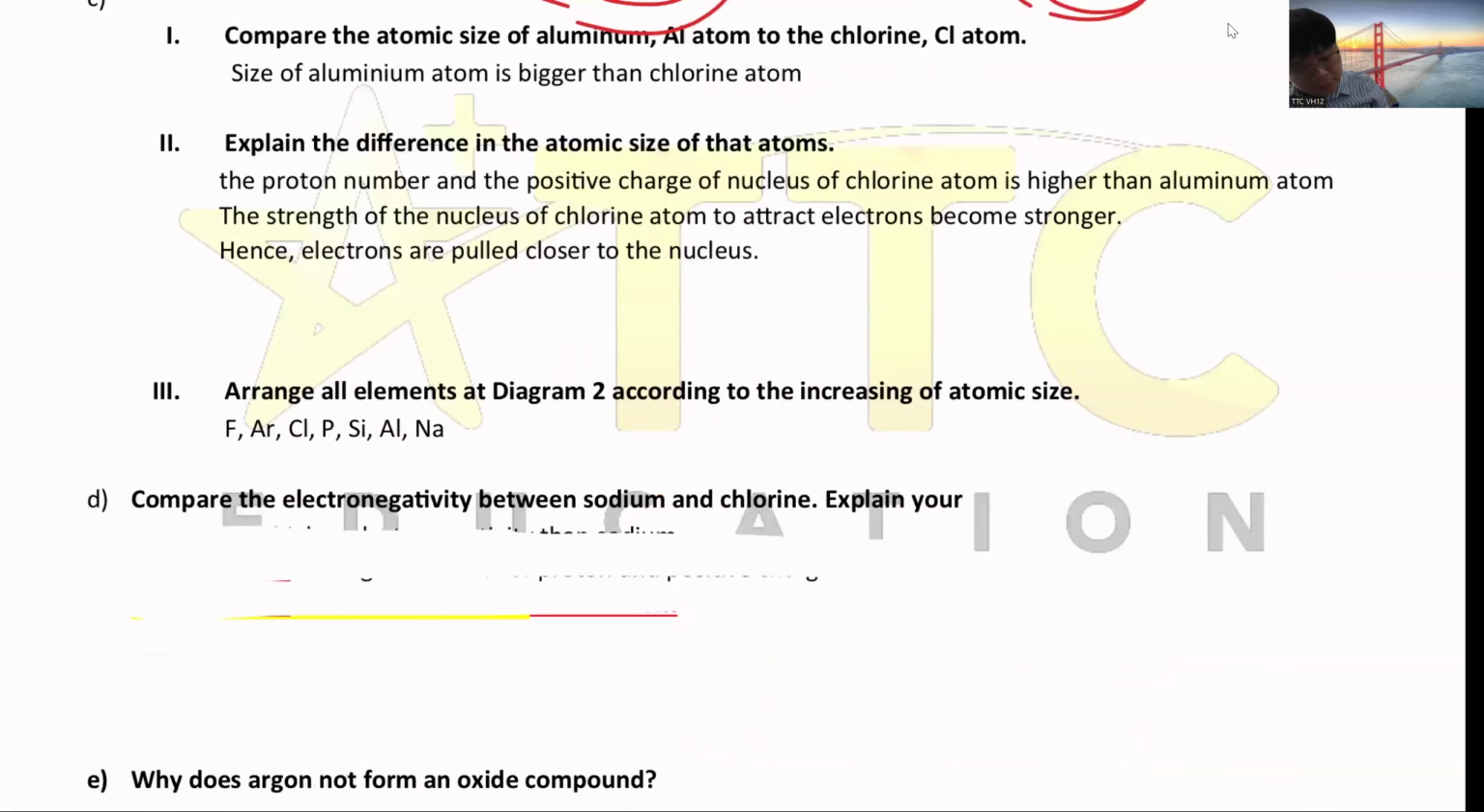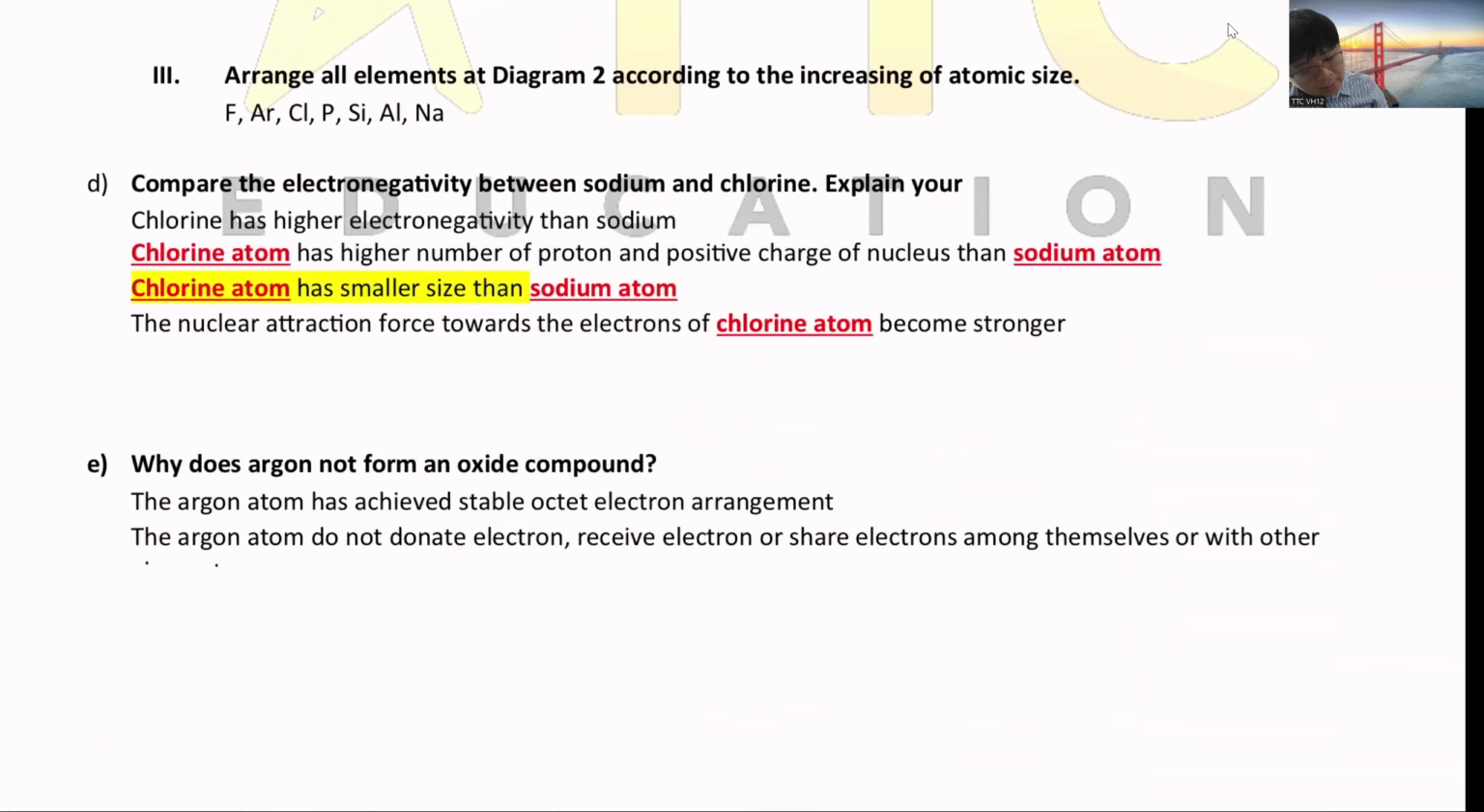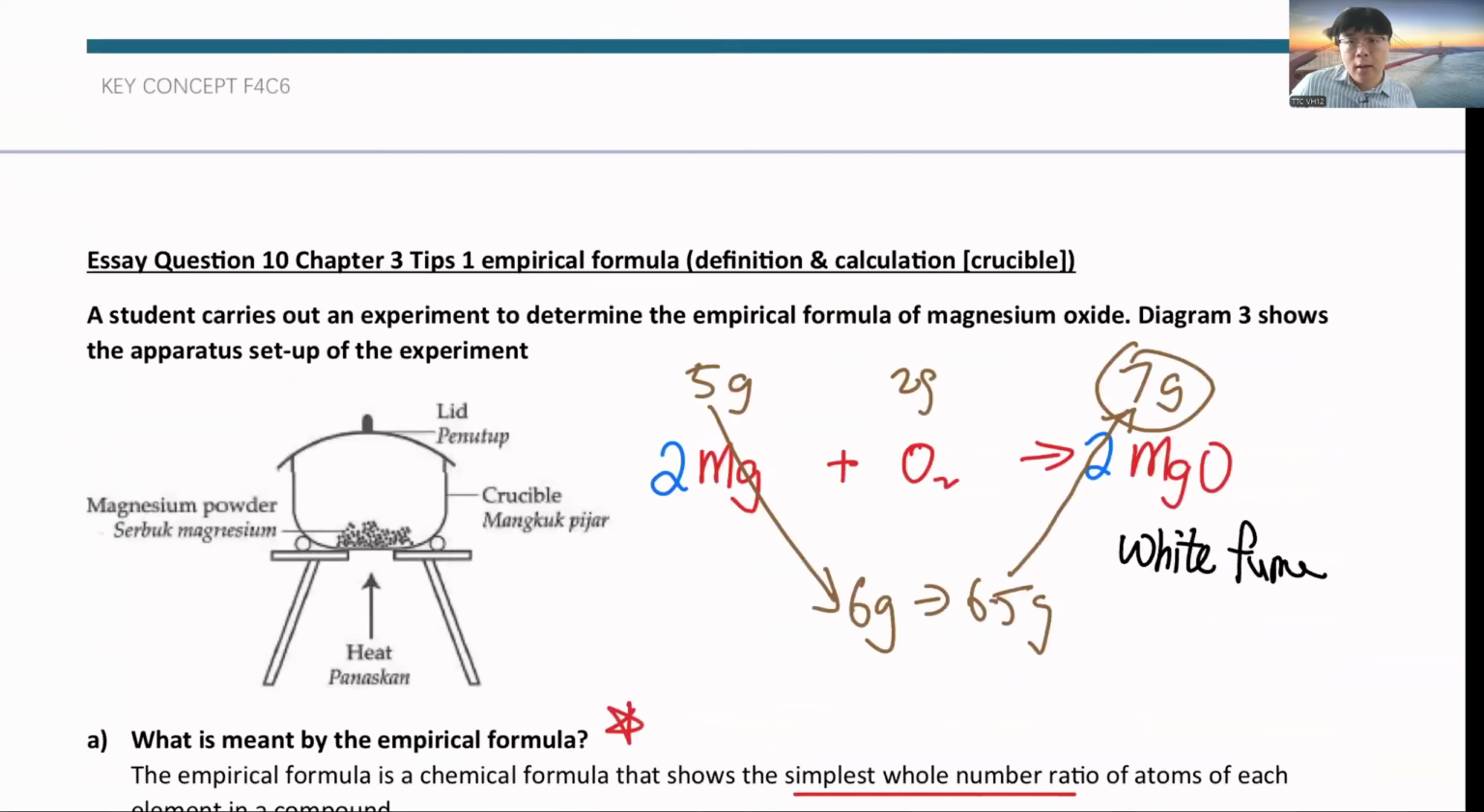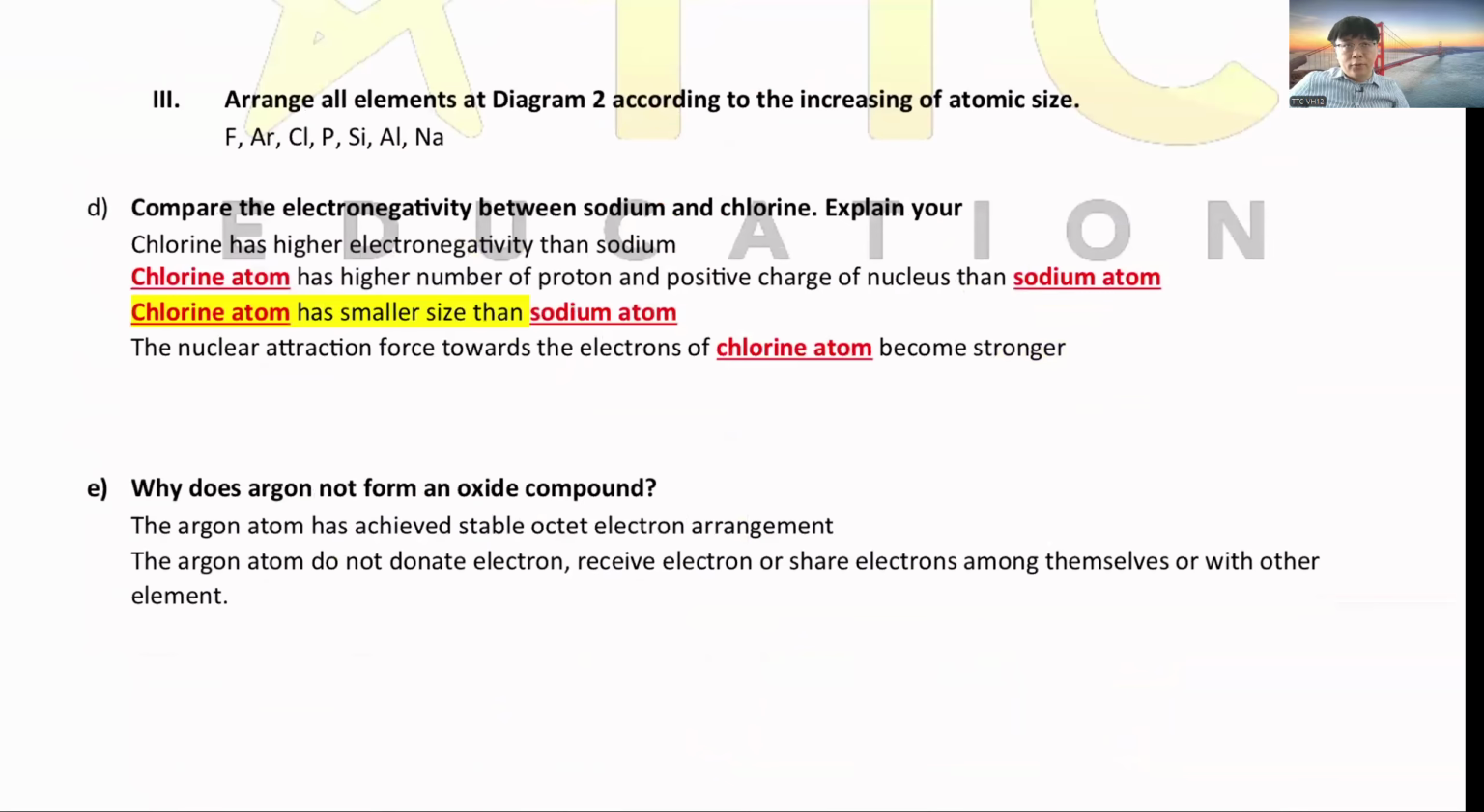Okay, comparing the electronegativity is the same concept. Argon, they don't form oxide because they have a really stable electron arrangement. They don't accept electrons, donate electrons, or share electrons with each other. Okay, so good luck for your exam.